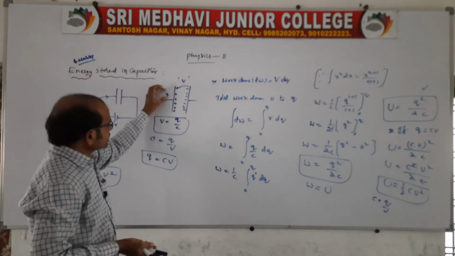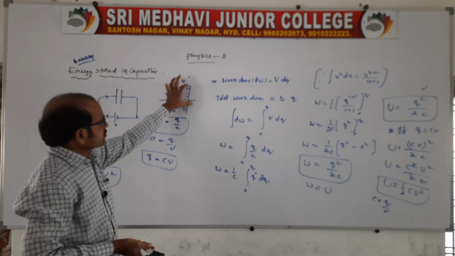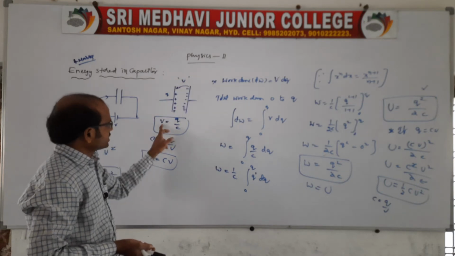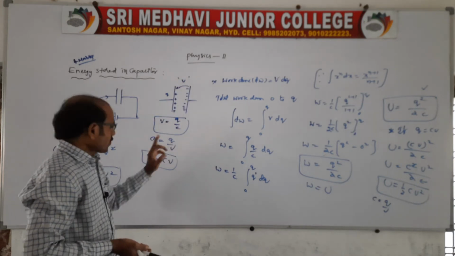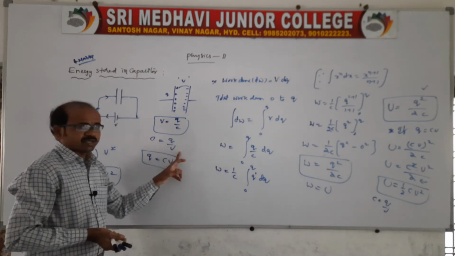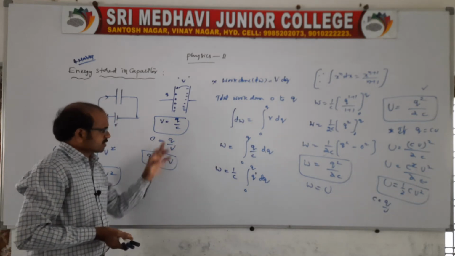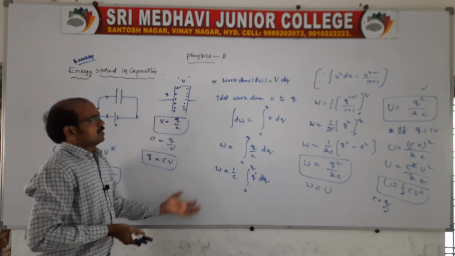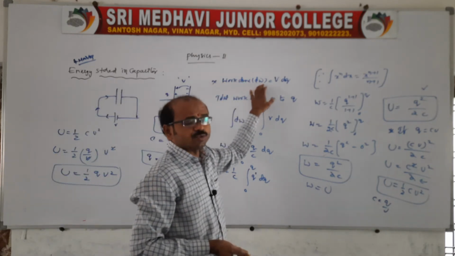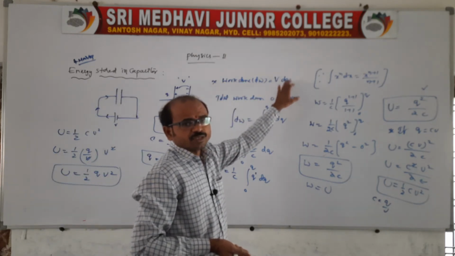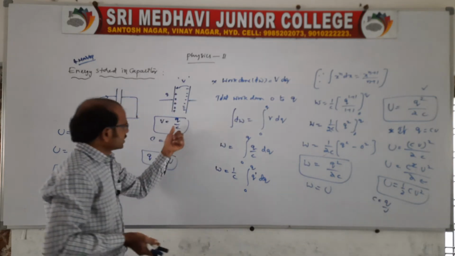When charges reach the plates, the potential increases to V. Then V = Q by C, or C = Q by V, or Q = CV, because we require all of these. Now the work done is V into dQ. So what is V, sir? V is nothing but Q by C.